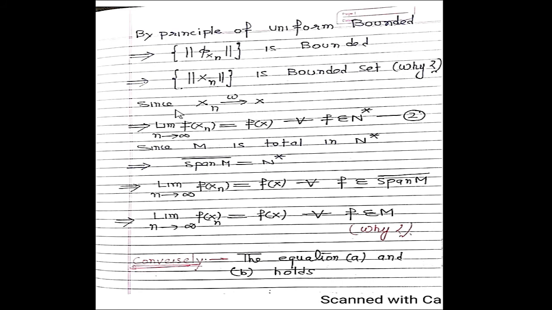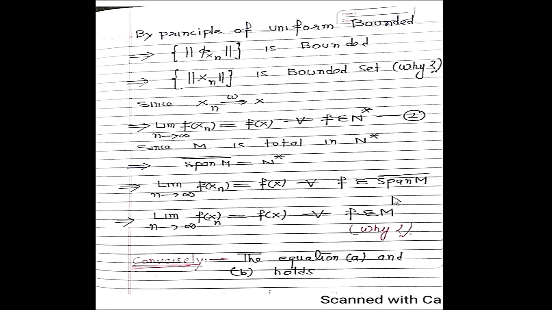Now the second part. Since xn weakly converges to x, this condition is true for f belonging to N star. Now since M is total in N star, then we can write it in this form. Now equation number 2 is applicable for all functionals f belonging to N star. By this result, the span of M closure is a part of N star. It means this condition is true for the span of M closure.